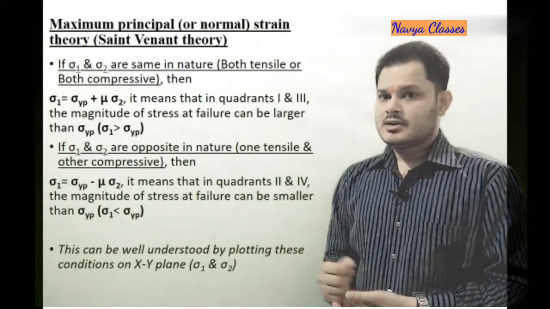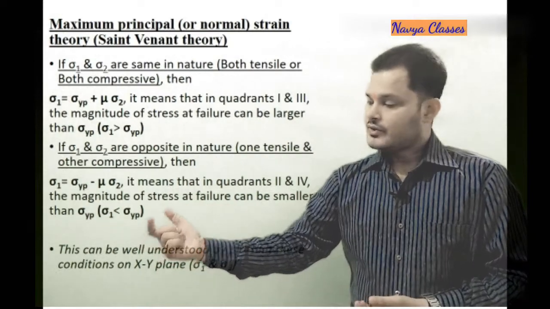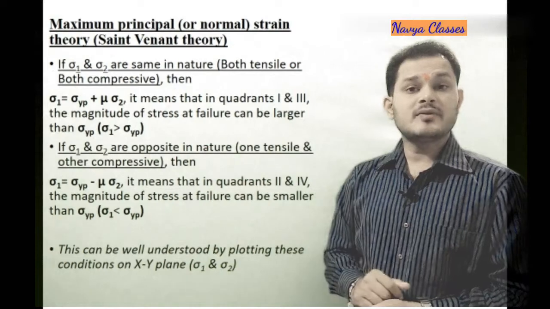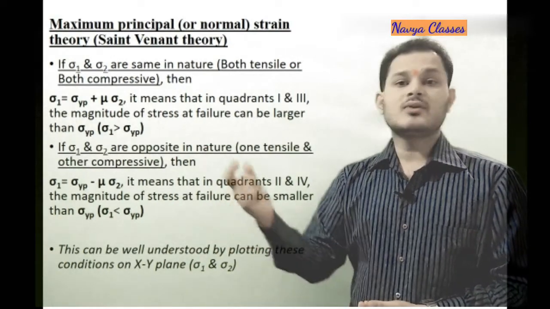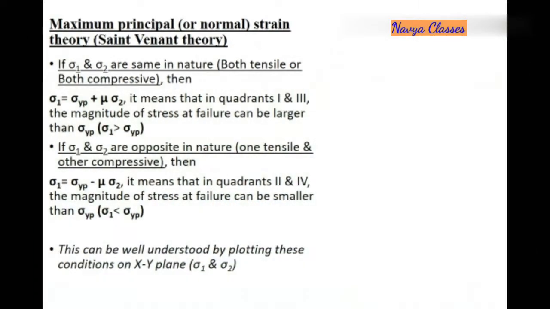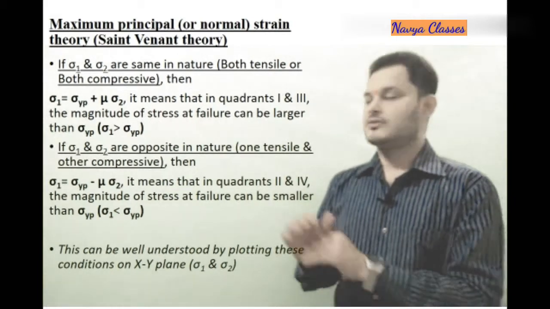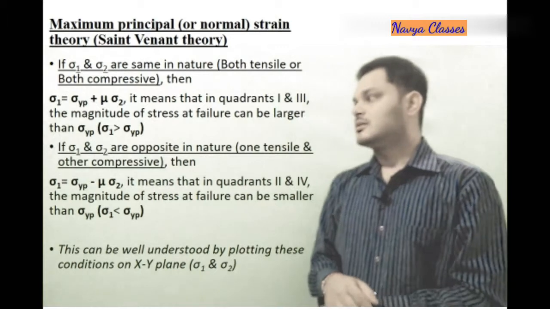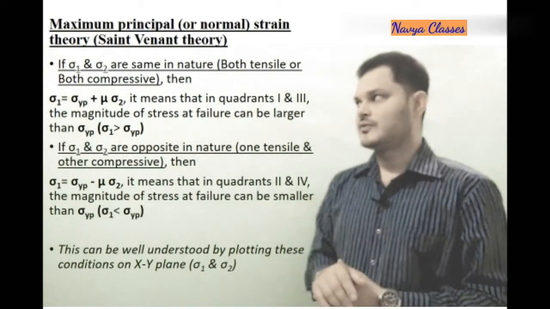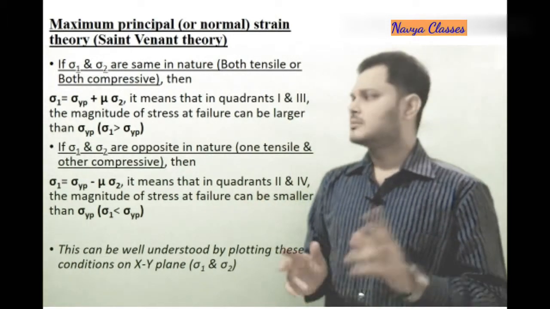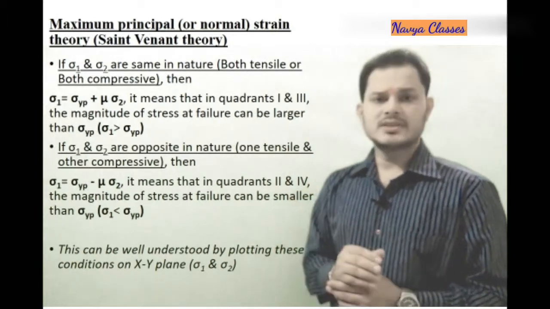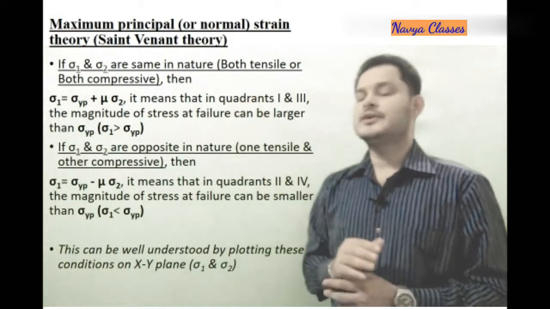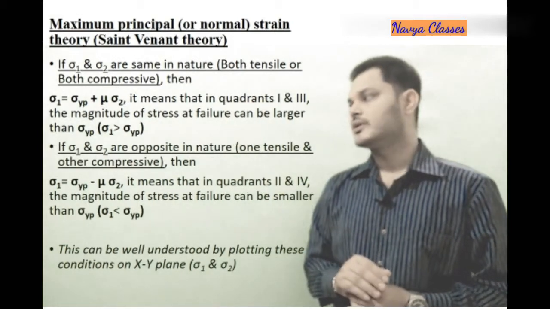It means that this sigma 1 value is less than sigma yp, and less by what factor? Mu sigma 2. These things can be seen very clearly when we plot a graphical representation of this theory of failure, like we did before for the first and second theories of failure. So let us see the plot for this theory of failure, that is the maximum principal strain theory of failure.